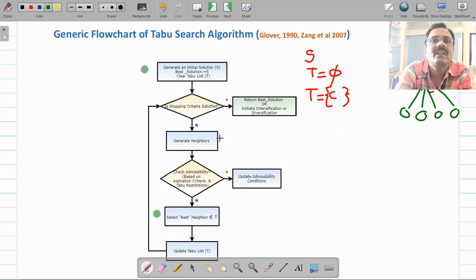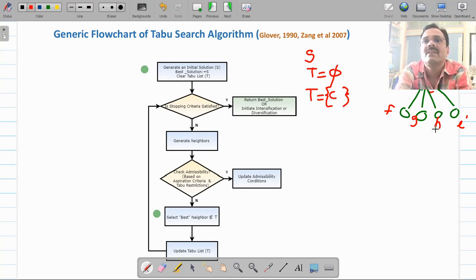Now you will have to check the admissibility, whether these nodes, suppose we name these nodes to understand, this is F, G, H and I. Now check the admissibility. Every node will have a heuristic value associated with it. Now admissibility means you check aspiration criteria and tabu restriction.